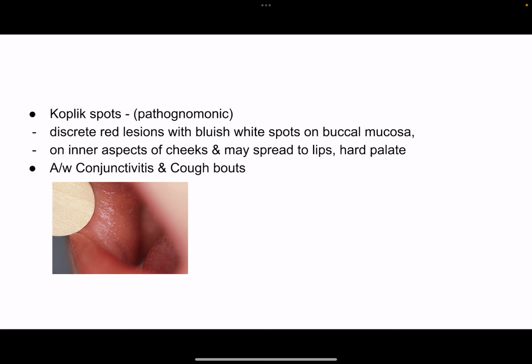Koplik spots are a pathognomonic feature of measles. It is a discrete red lesion with bluish white spots in the center, and it is present on the buccal mucosa. It is present on the inner aspects of the cheek and may spread to lips and hard palate. If you see in this picture, you can see red lesions with white spots in the center. Measles is also associated with conjunctivitis and cough bouts.